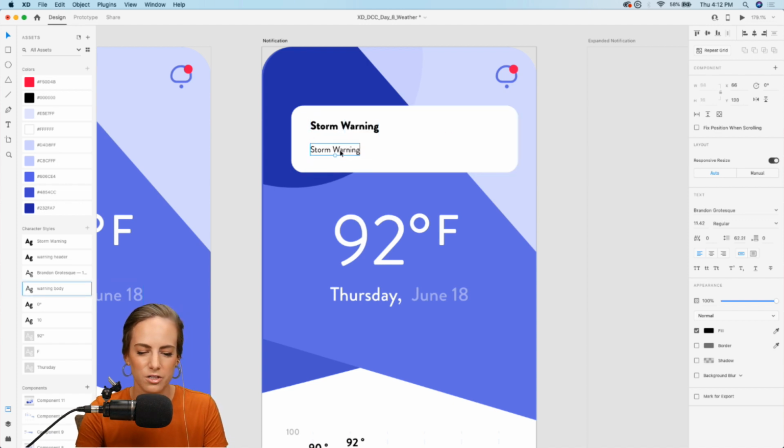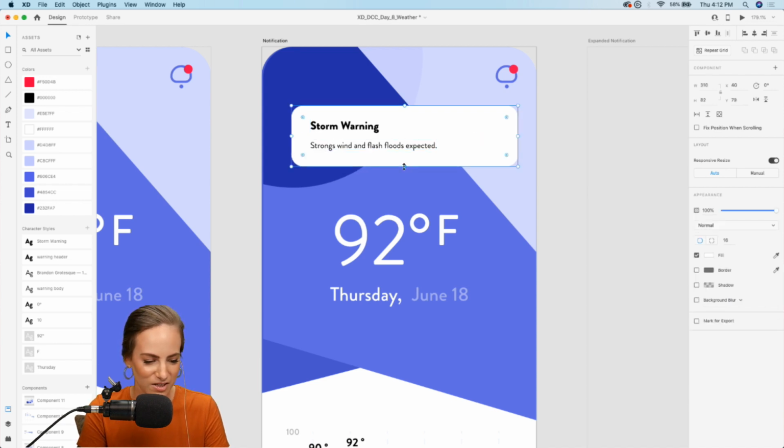And then just some supplementary text giving us a preview of what the main message would say. So something like strong winds and lightning and flash floods expected. Sounds scary. Okay, so that looks good.